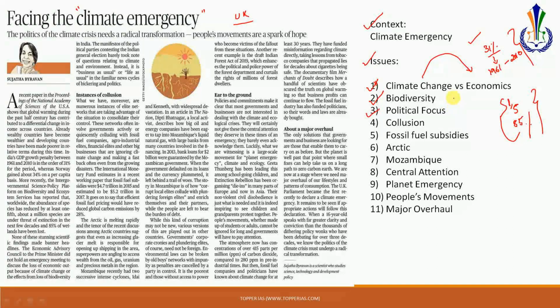The next issue that is important here is with regards to collusion. The editorial is saying that there are cases of collusion between the government and the capitalists. The government is colluding with the capitalists so that fossil fuel use continues, especially with companies working on fossil fuels, so that bans, or for that matter fines on usage of fossil fuel, are not ensured, and the reduction of fossil fuels does not take place. So this is one thing that is causing climate change, and this is what needs to be checked. So that is one analysis.